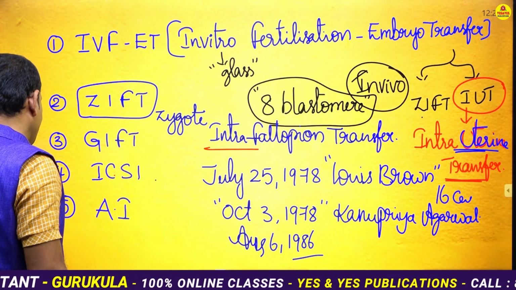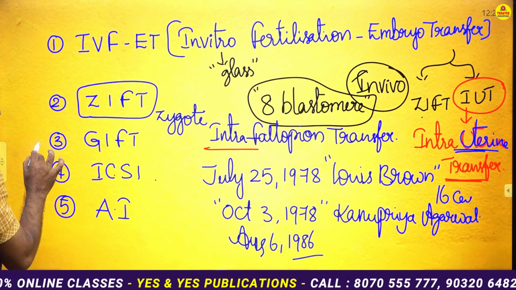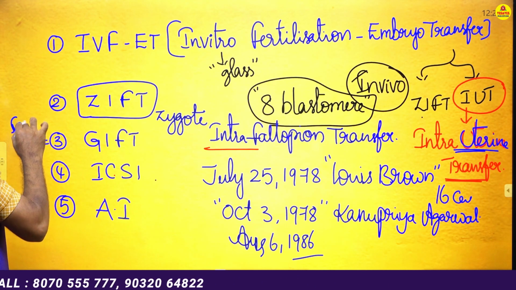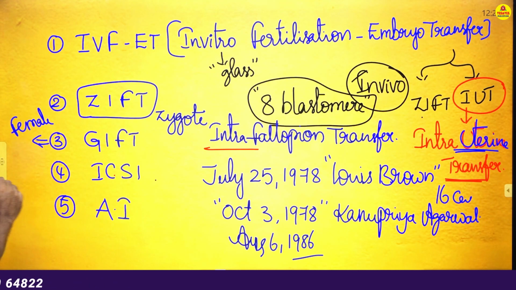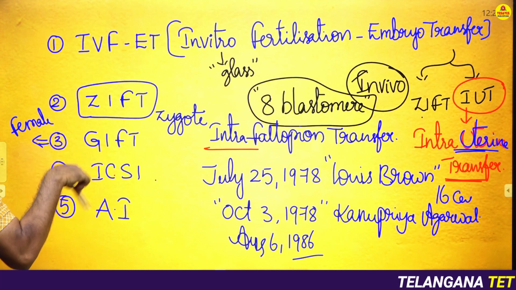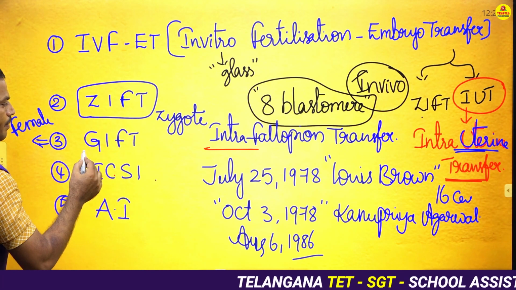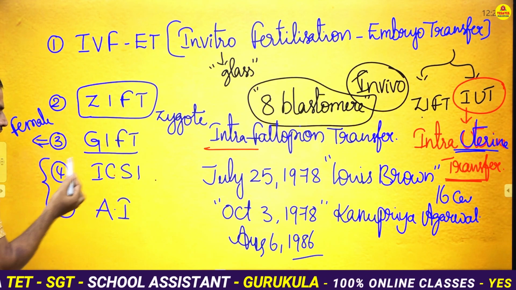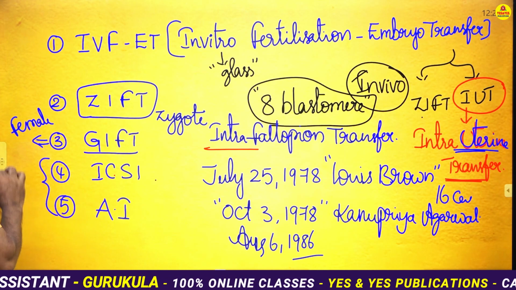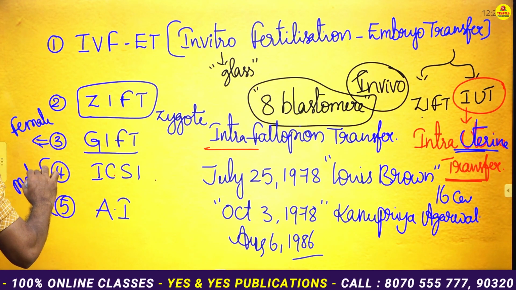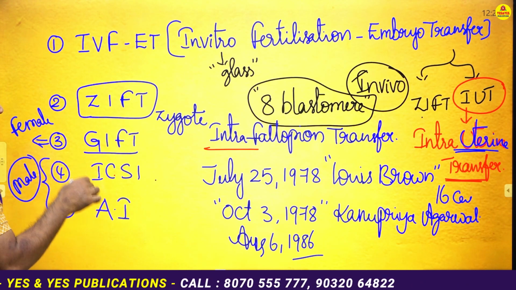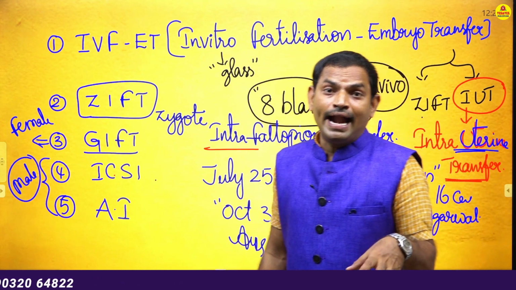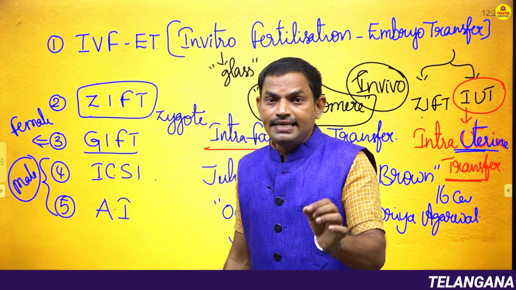If you take these three methods, the first, GIFT, is the method adapted by a female where there is a defect. If there is a defect in the female body, especially either in the ovaries or in the fallopian tube, they may follow this technique called GIFT. And if you take the remaining two, that is ICSI and AI, both are adapted in the male. If there is a defect in the male, especially related to the sperm count, and the problem persists for a long time, then the male can adopt these two techniques, that is ICSI and AI.